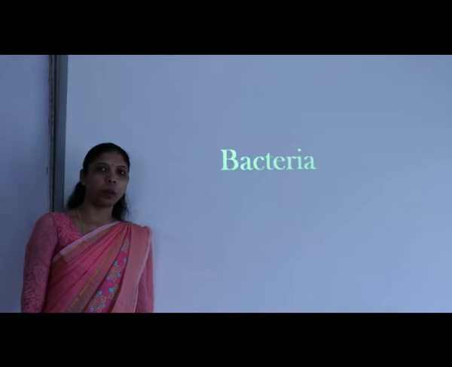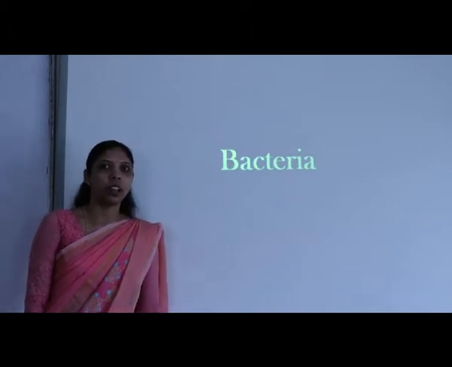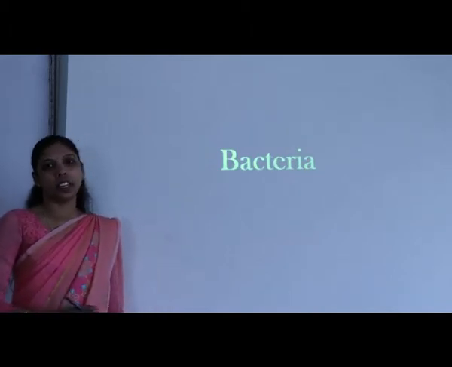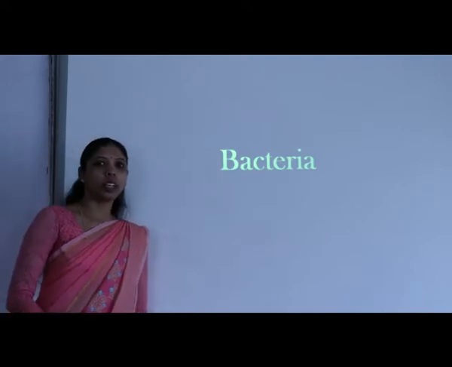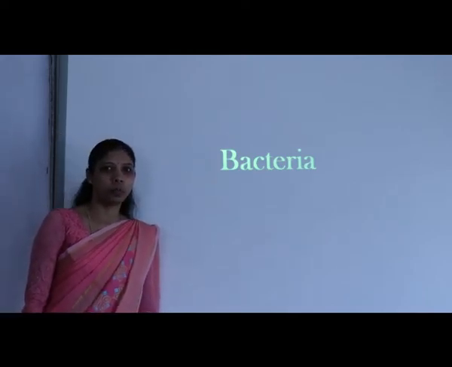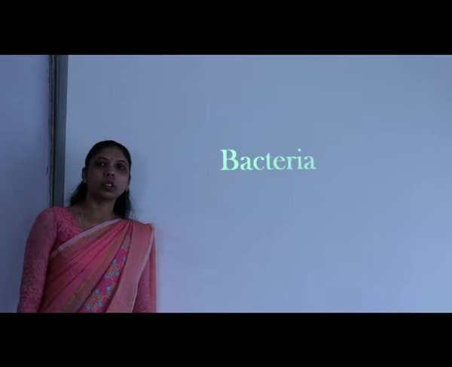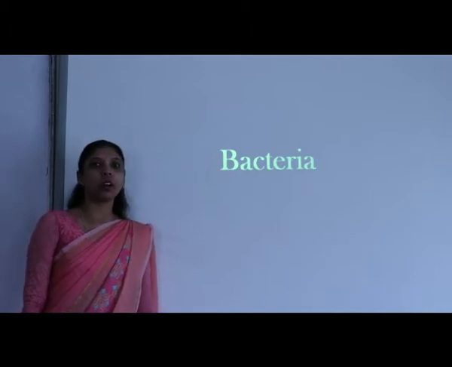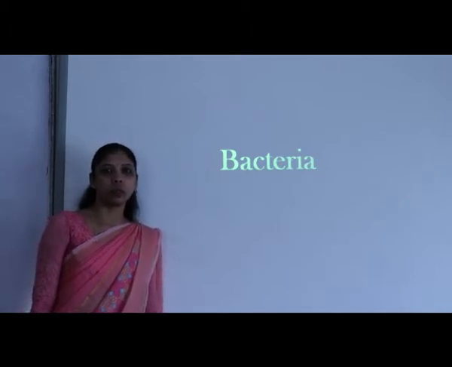Hello students, today in this video session we are going to study the most fascinating organism on this earth, that is the bacteria. Before going into detail, let us see where bacteria are present. Bacteria is called ubiquitous, or cosmopolitan, in its distribution.